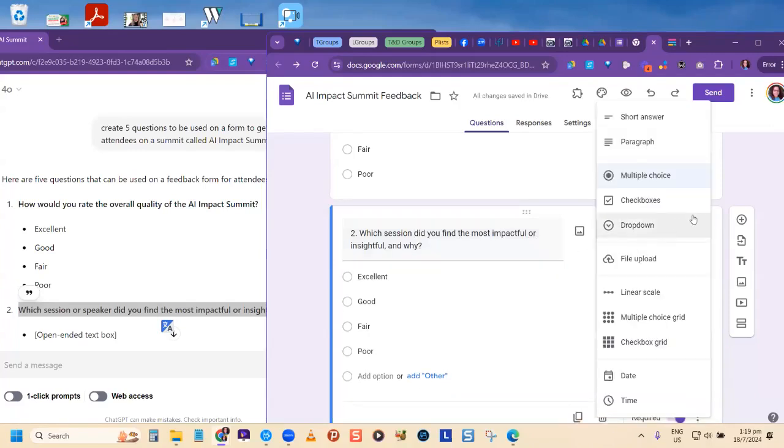So look at the options. Which one would I choose? Give me the letter that it starts with. So it's a short answer, paragraph, multiple choice, check boxes, drop down, file upload. Which one? So S, P, M, C, D, which one? So I see people say S, but guess what? Suppose you really wanted to tell me a lot. You're telling me impactful or insightful, and why? Remember, you're telling me a lot of things.